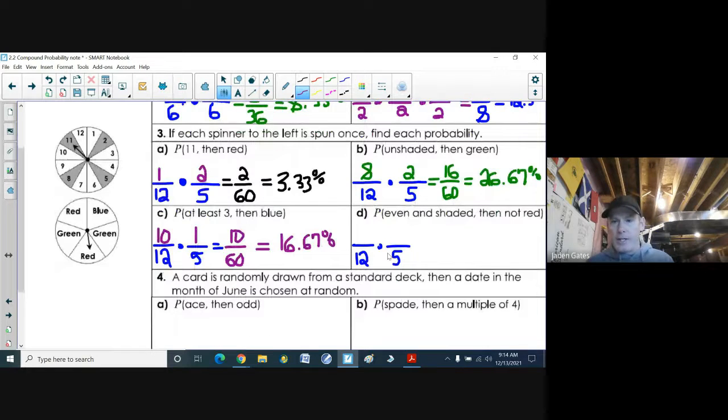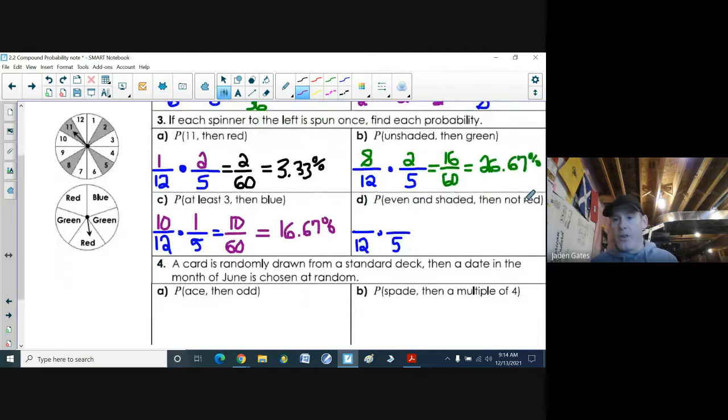All right, next up, even and shaded. Ooh, then not red. Okay, even and shaded. How many even and shadeds do we have? We have the 2 and the 8, so there's 2 chances of that happening. All right, then not red. Well, we got blue and 2 greens, so 3 chances of that happening. And so again, let's see here. 2 times 3 is 6. 12 times 5 is 60. And converting that to a percent, let's see here. We have a 10% chance of that occurring.